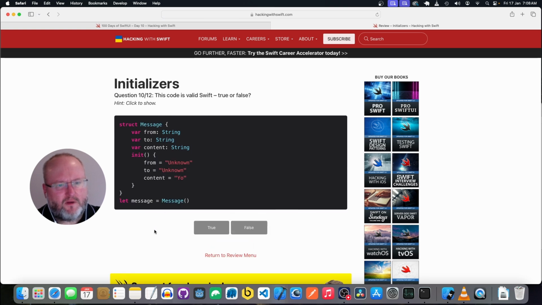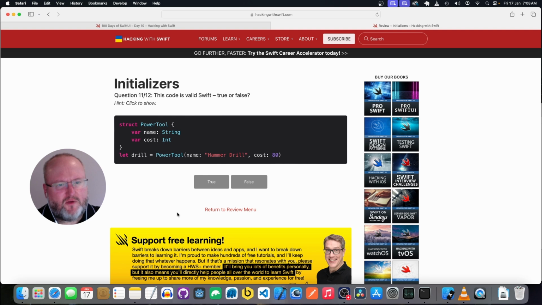Okay, we have a struct Message, which contains a property called from, which is a string, a property called to, which is a string, and a property content, which is a string. And we've got an initializer method, and it covers from, to, and content. Yep, this looks true.